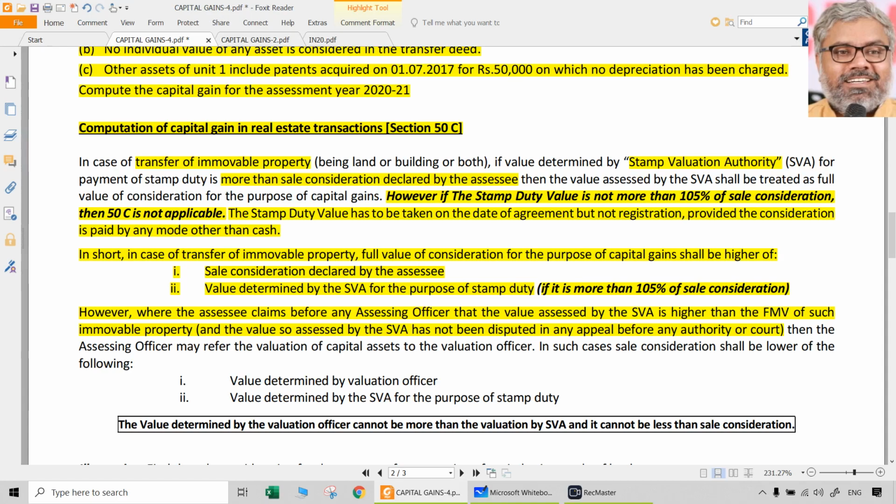Then what can he do? Then the SSE can request the assessing officer to not apply 50C directly, but instead the assessing officer can refer the valuation of the capital asset to a valuation officer.